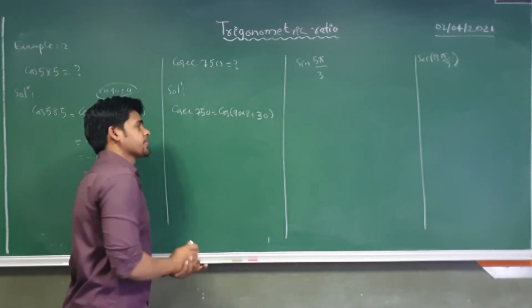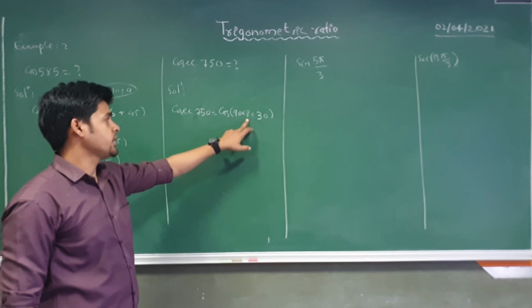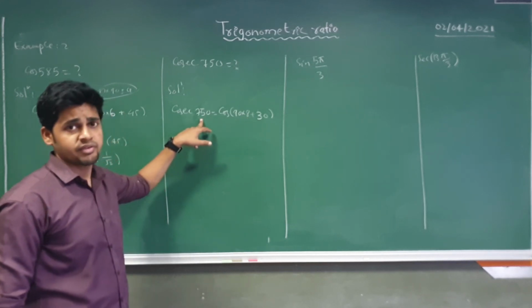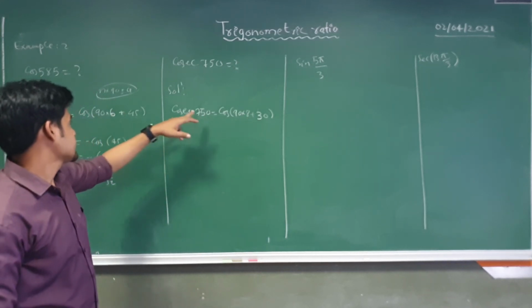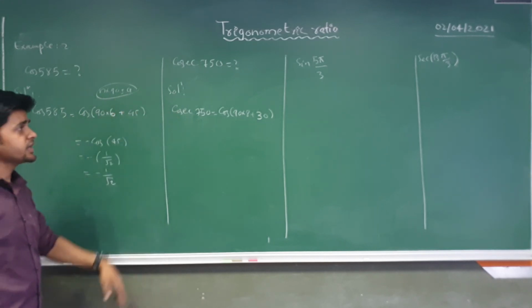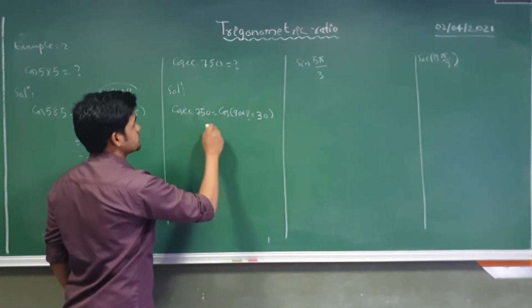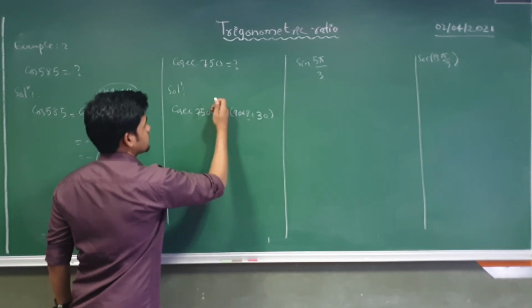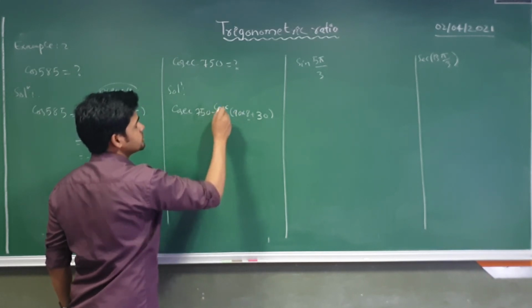So just simplify this, 90 into 8 plus 30, you will get 750. Okay, as I say, you need to make all bigger theta values in this form. So here n is even, so cosec is not going to change.